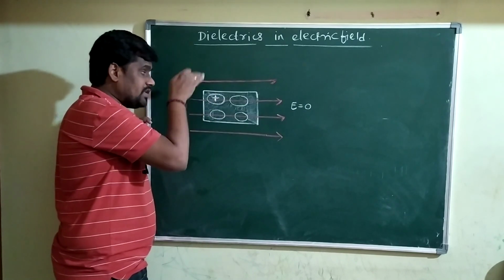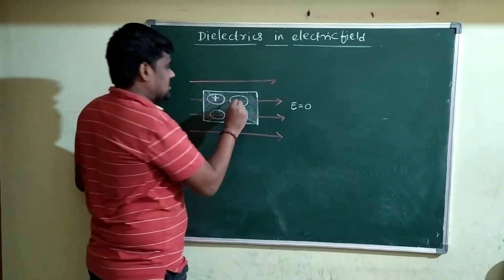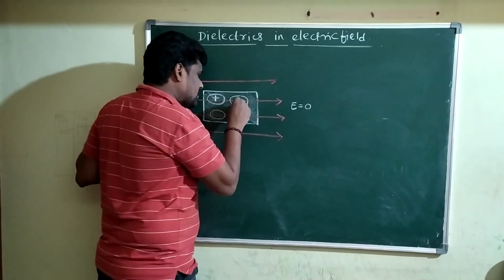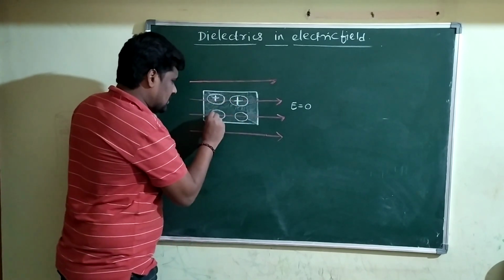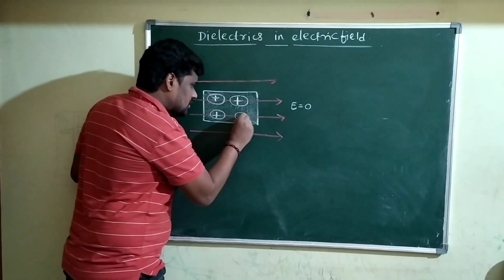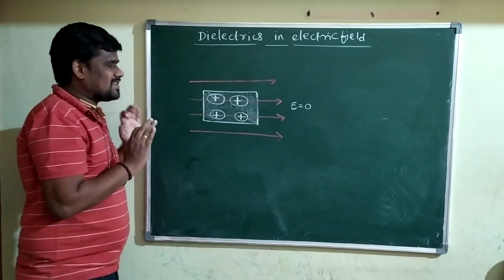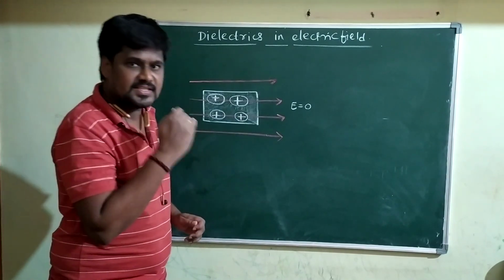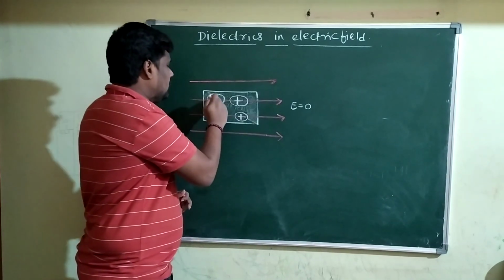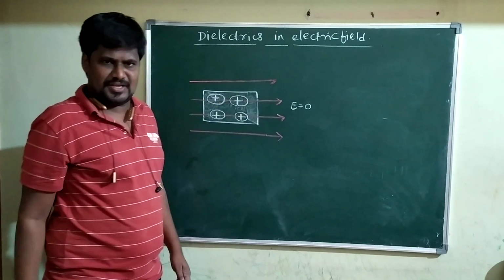Positive charge is coinciding with what? Negative charge here. Negative charge is coinciding on the positive charge in such a way that the net dipole moment is 0.